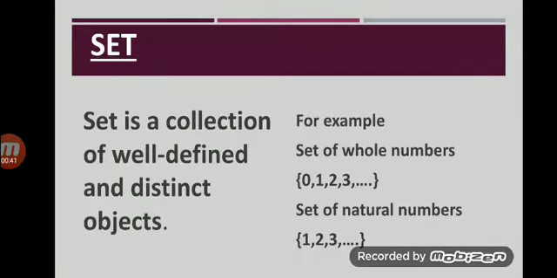Let's start with the definition of set. This is the same definition as you have learned in your previous classes. A set is a collection of well-defined and distinct objects. For example, set of whole numbers which start from 0 and set of natural numbers which start from 1. You already know that objects in the set are called its elements and elements of the set are written in curly brackets.